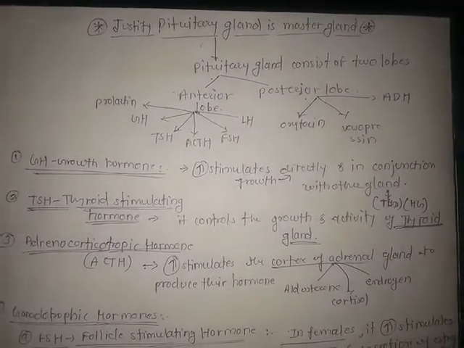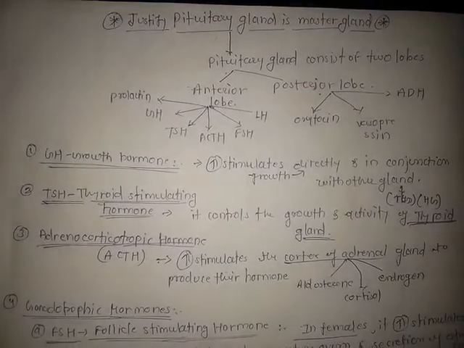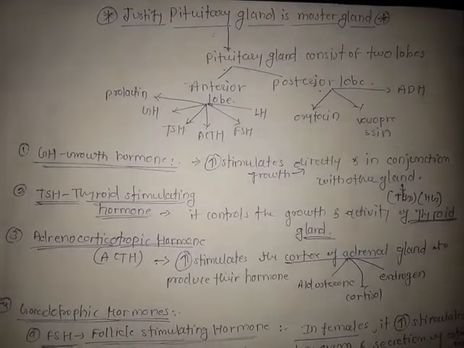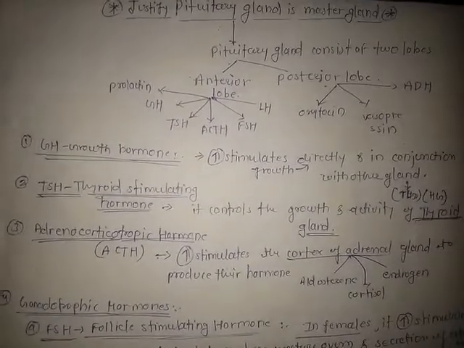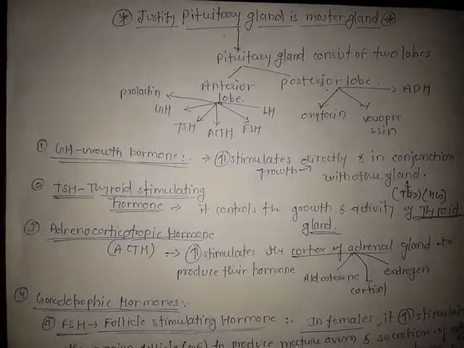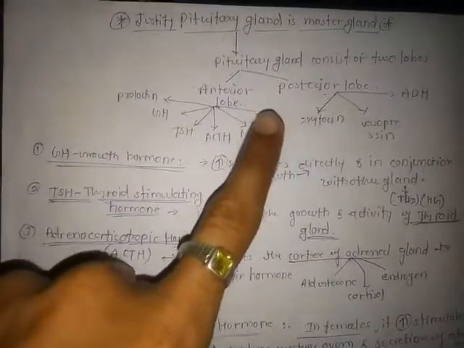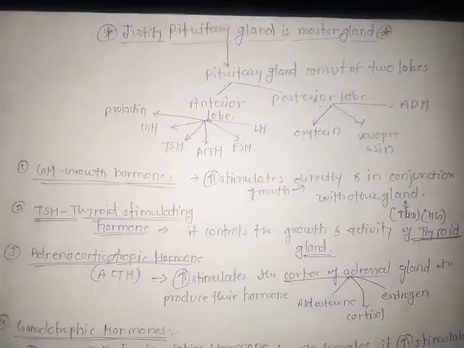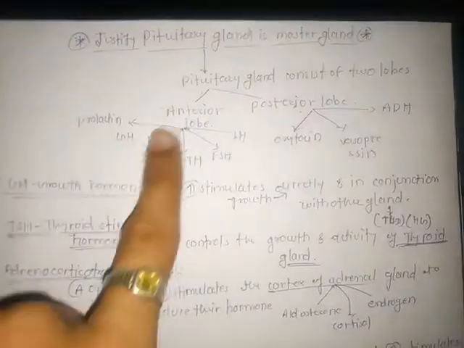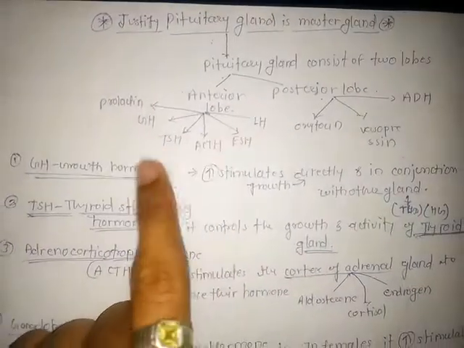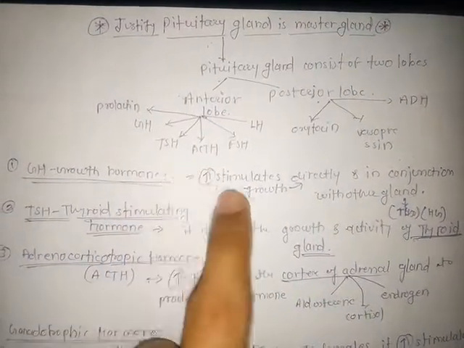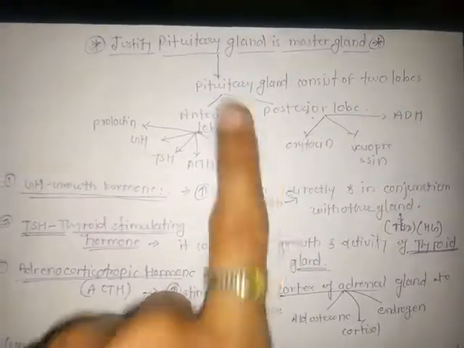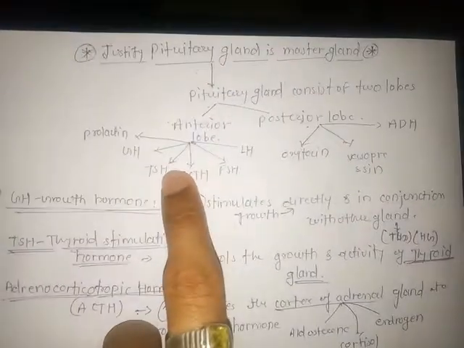So let's start. First, the pituitary gland is located in the brain, and it consists of two lobes, the anterior lobe and the posterior lobe. We have already studied the pituitary gland and its hormone secretions, and each hormone has some functions. The anterior lobe releases prolactin, growth hormone, thyroid stimulating hormone, adrenocorticotropic hormone, follicle stimulating hormone, and luteinizing hormone. These are the hormones released from the anterior lobe of the pituitary gland.